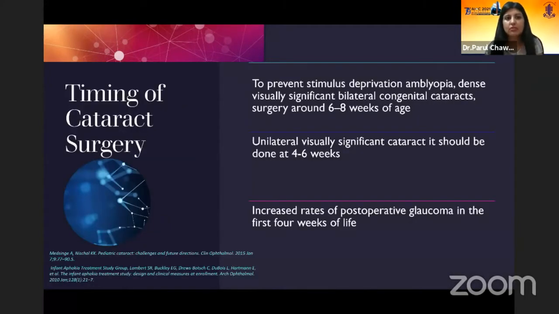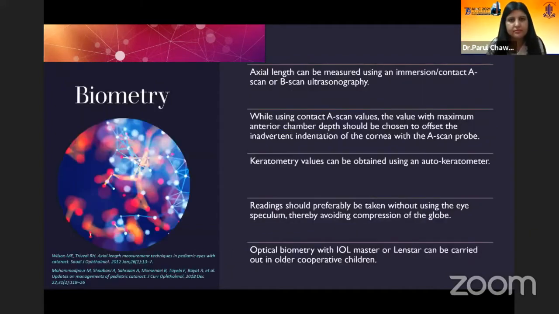So what is the timing of cataract surgery? To prevent stimulus deprivation amblyopia, dense, visually significant bilateral congenital cataracts should be operated around 6 to 8 weeks of age. And unilateral visually significant cataracts should be operated around 4 to 6 weeks of age. Increased rates of post-operative glaucoma are seen in the first 4 weeks of life. Therefore, it is advised not to operate on these children in the first 4 weeks of life.